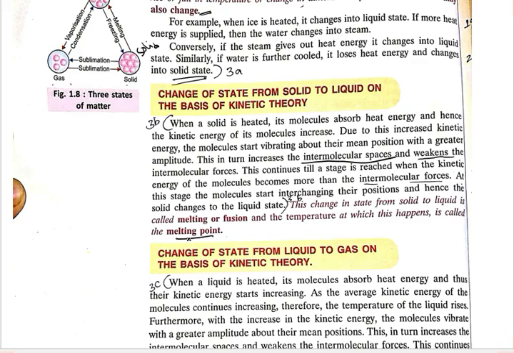Suppose ice melts at 0 degrees Celsius. That will be the temperature at which the solid changes into liquid, known as the melting point. So when you are making the notes, you write the definition of change in state, then what the melting point is, then the different changes of state. When solid is converted to liquid, the process is known as melting. When liquid is converted into solid, the process is known as freezing.